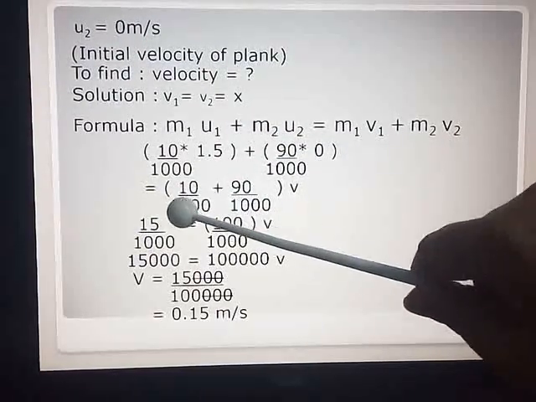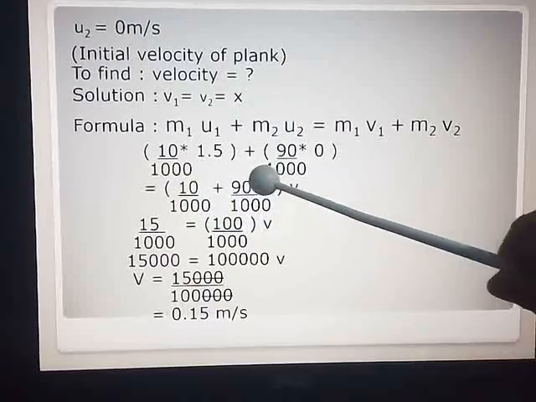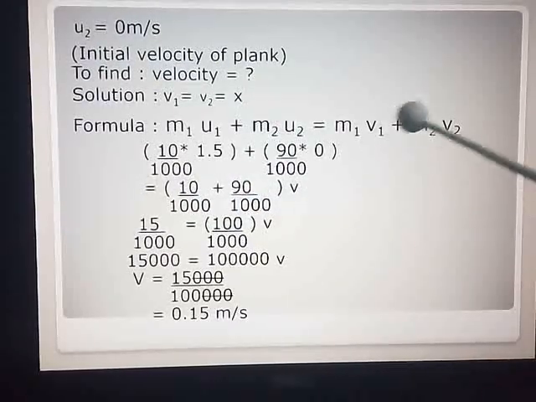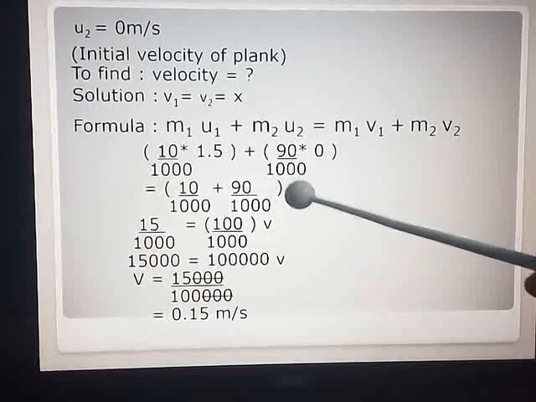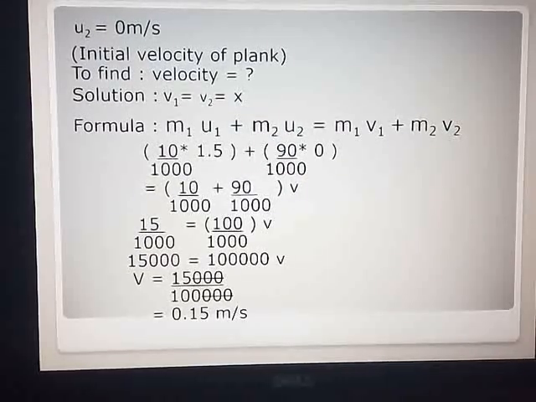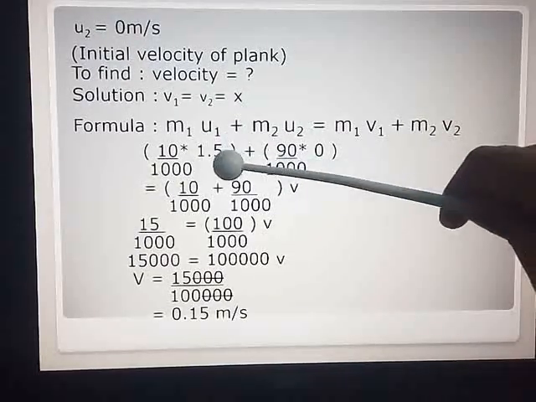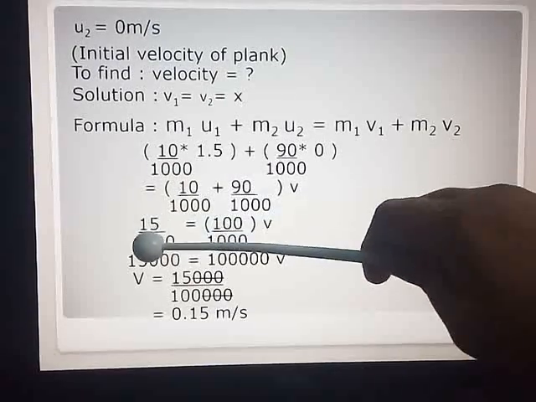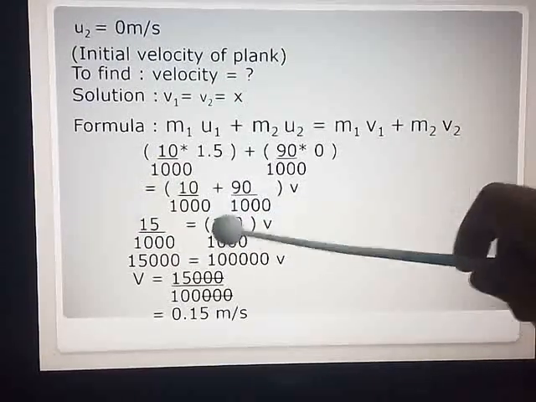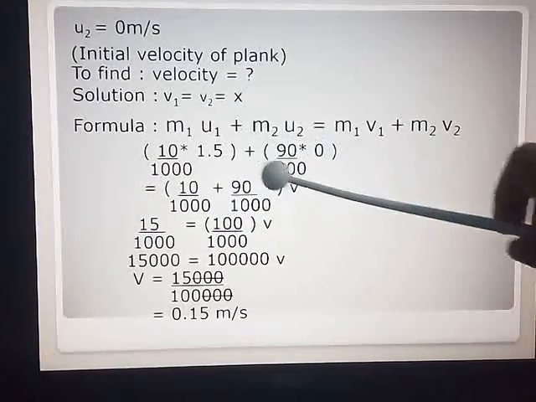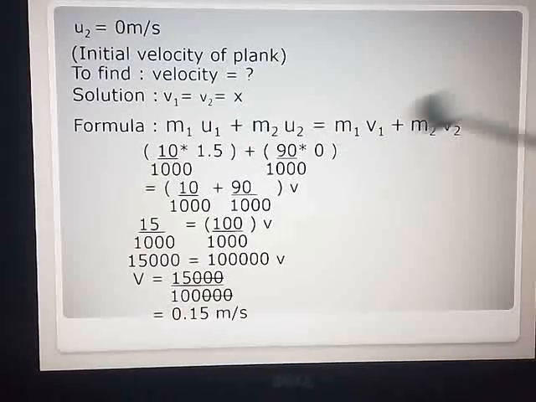So 10 upon 1000 plus 90 upon 1000. Now V1 is equal to V2, so that we have taken common as V. So 1.5 multiplied by 10, 15 upon 1000 is equal to, now this multiply by 0 comes out to 0, so leave that aside.